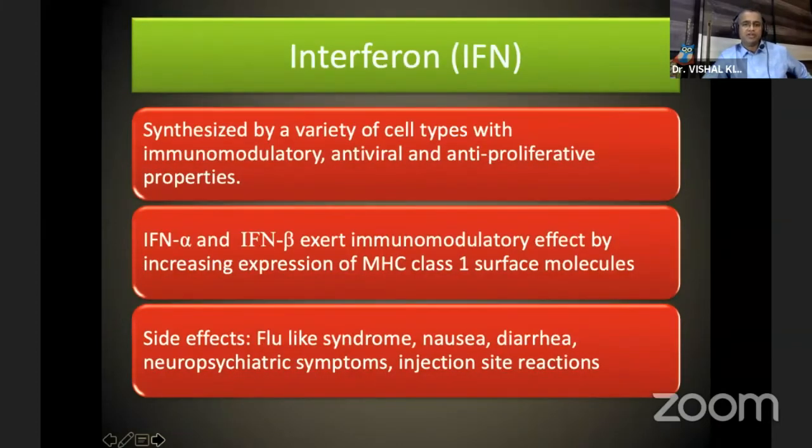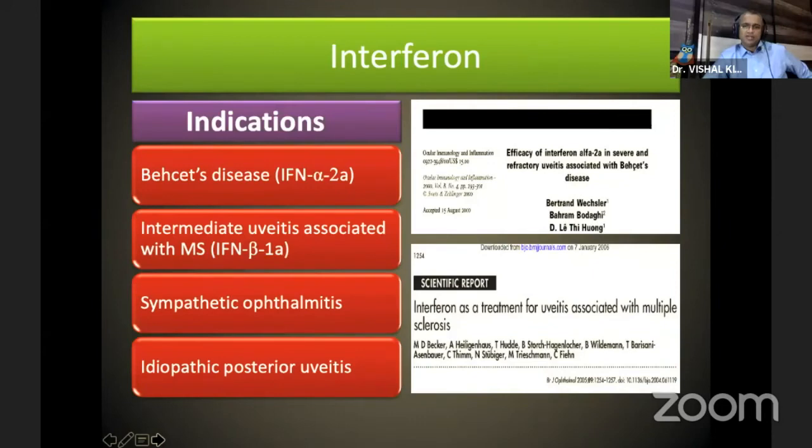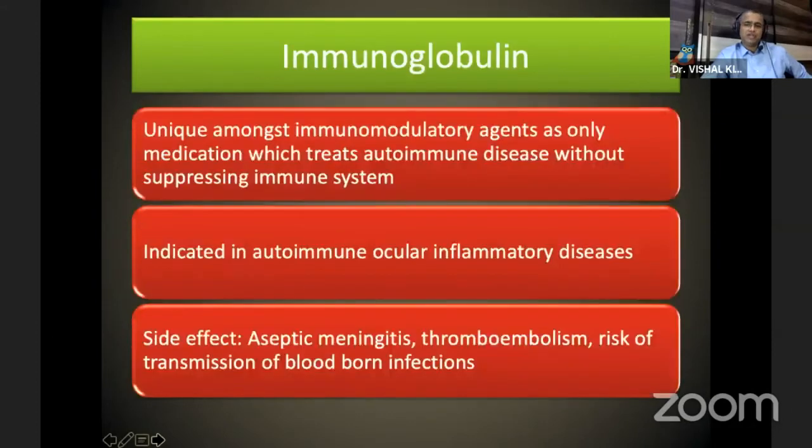Then you have interferon. This is synthesized by a variety of cell types with immunomodulatory, antiviral, and anti-proliferative properties. Side effects are flu-like syndrome, nausea, diarrhea. Interferon indications are Behçet's disease, intermediate uveitis, sympathetic ophthalmia, and idiopathic posterior uveitis. Immunoglobulins are unique among immunomodulatory agents, as the only medication which treats autoimmune disease without suppressing the immune system, indicated in autoimmune ocular inflammatory disease. Side effects are aseptic meningitis, thromboembolism, risk of transmission of blood-borne infection.